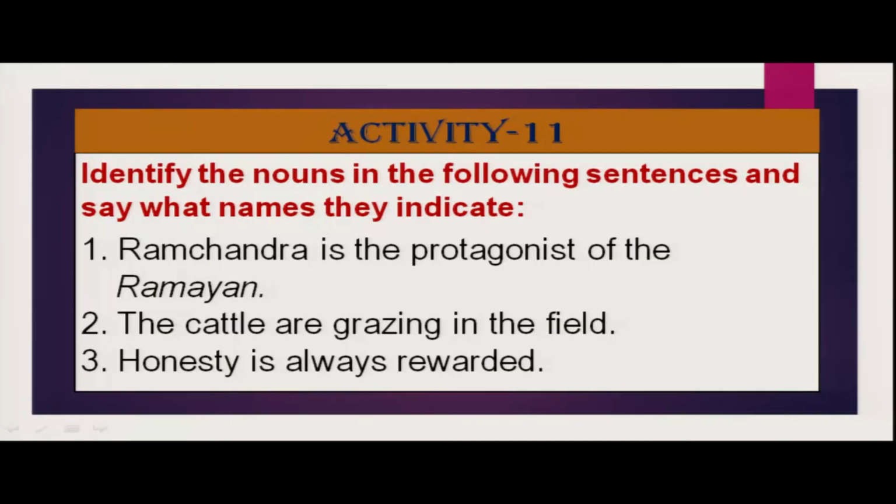So let's do one or two activities from your book so that we can have very good practice. Activity 11 of your grammar book of this first chapter. Identify the nouns in the following sentences and say what names they indicate, right? Ramachandra is the protagonist of the Ramayana. In this sentence, Ramachandra is the name of a person, protagonist is the name of a character. We can say name of a class of people. The Ramayana is the name of a book.